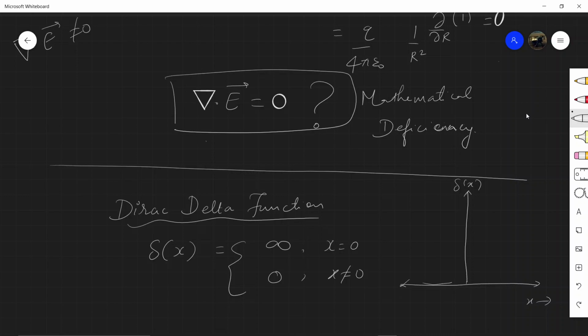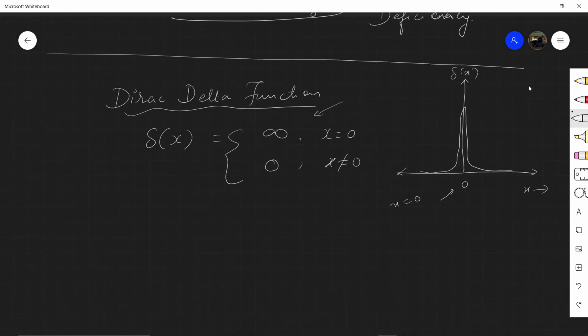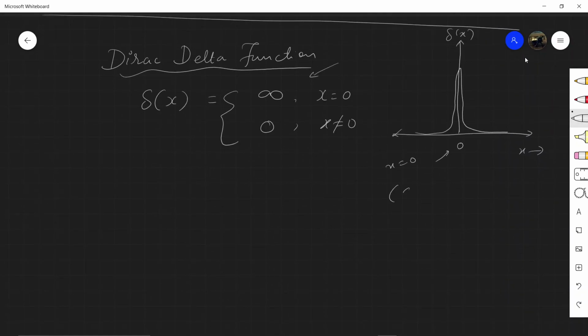Mathematically it is plotted this way. This value is undefined, or you can see at x equal to 0 there is what you can call a sudden blow up.